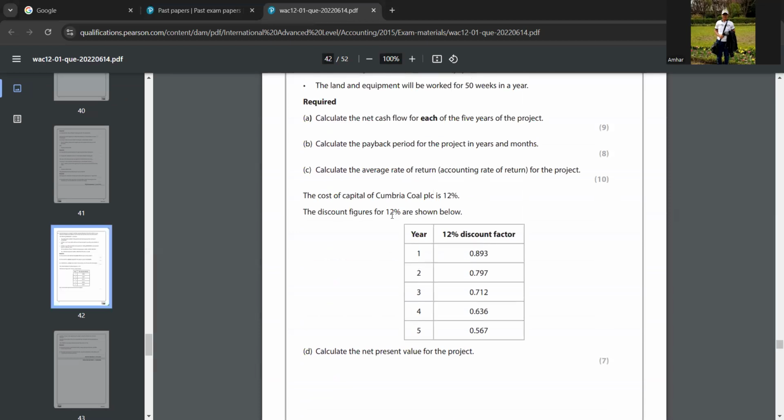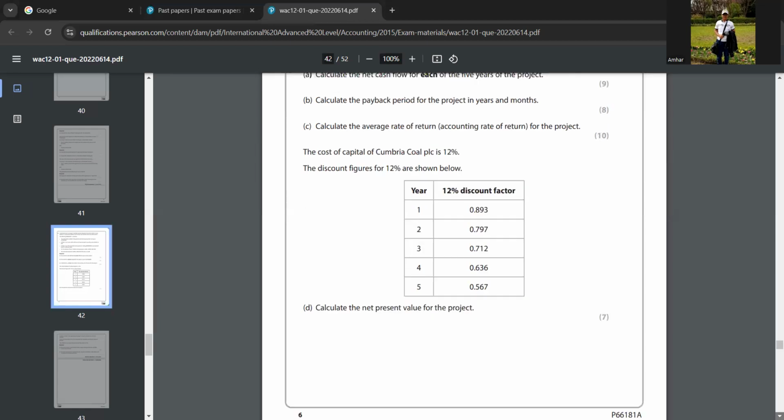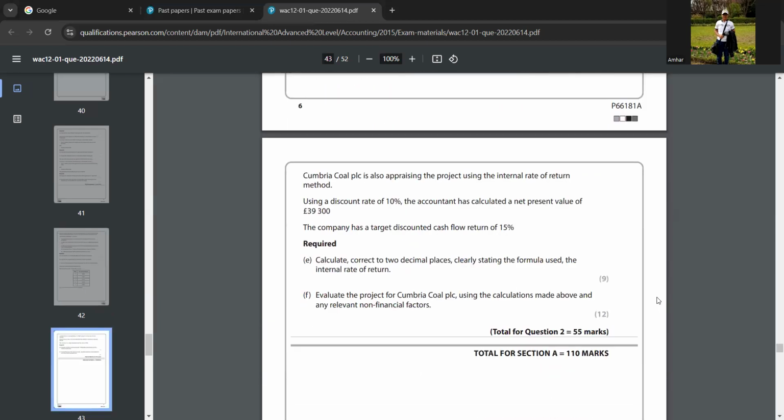Here, look at this part. The cost of capital, they are saying the discount figures for 12%. So this 12% is the cost of capital. But what's the ARR rate? It's 12.5%. It's above the cost of capital, right? Yeah, so you can say this is above the cost of capital, which is very good. Like that you can say.